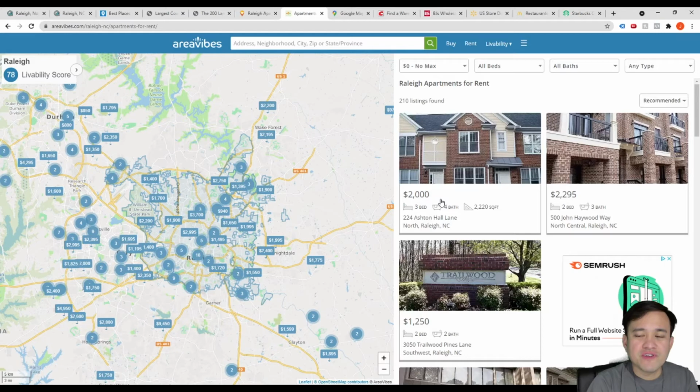So that's it for Area Vibes. Then what I also do, in Raleigh, North Carolina, I want to search for apartments near Raleigh, North Carolina.